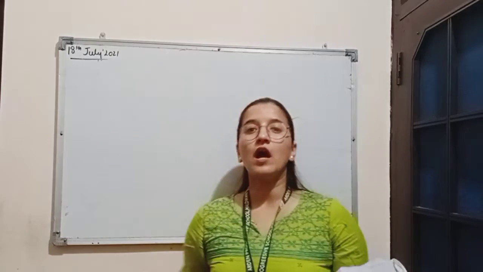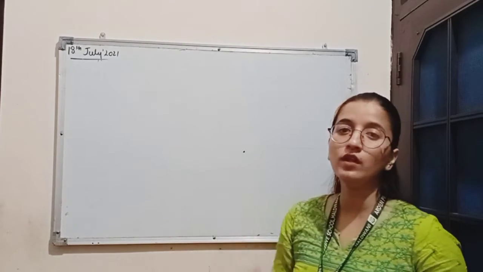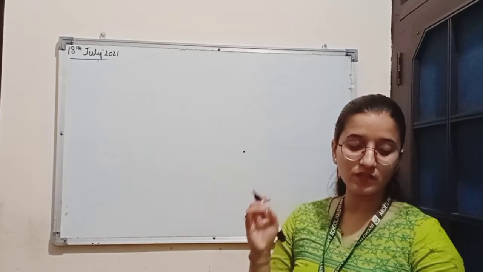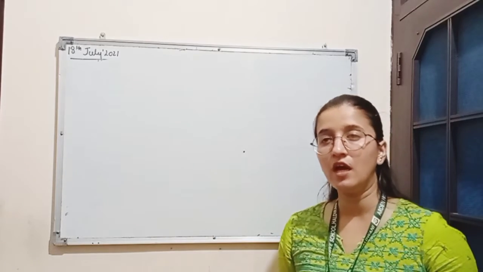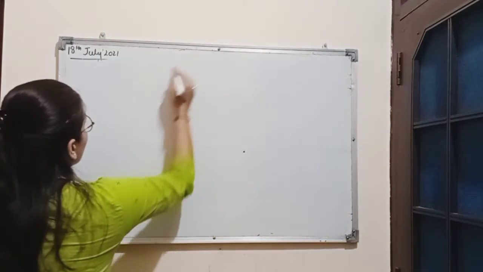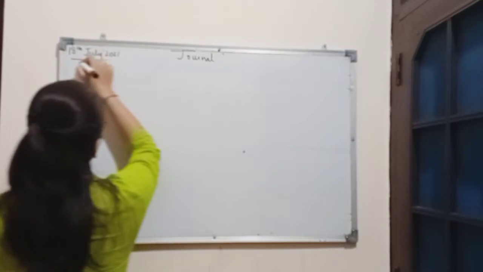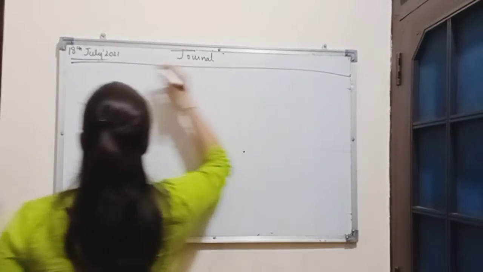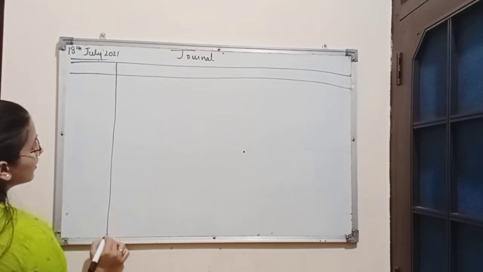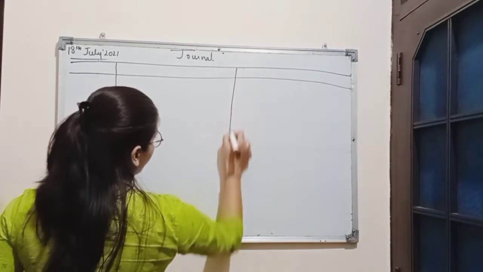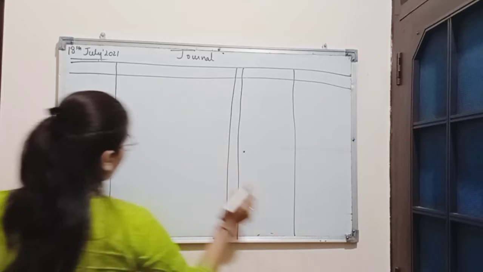Now after preparing the revaluation account, we will be passing all the necessary journal entries based on the adjustments and whatever items we have recorded in the revaluation account. So first we will draw the format of the journal: Date, particulars, LF, debit amount and credit amount.